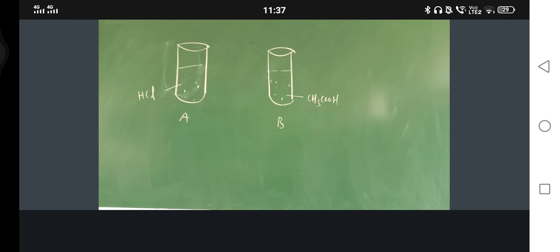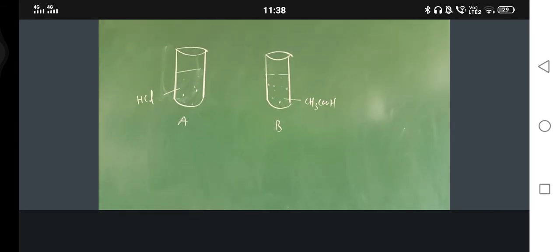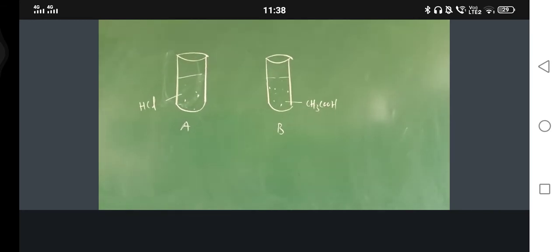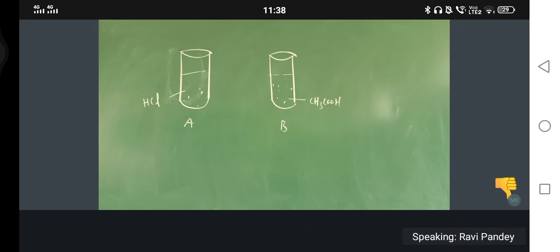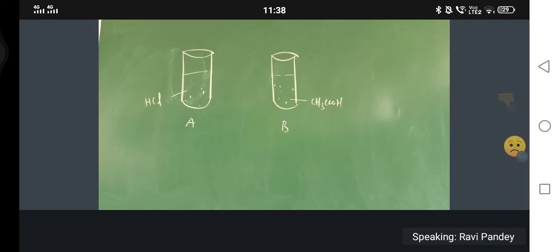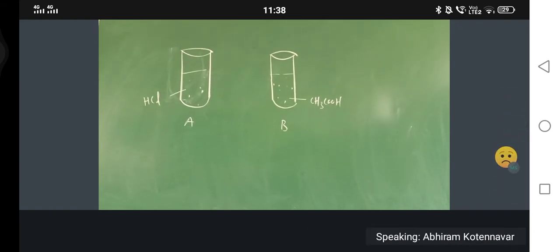Am I audible and visible? Hello. Please indicate. No one is indicating. Sir, you are not audible, sir.